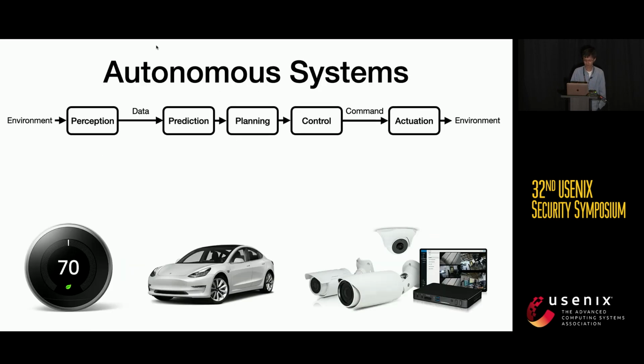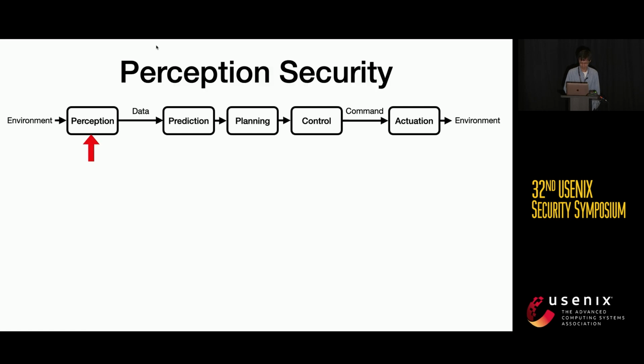Autonomous systems have some examples, right? A thermostat can be an autonomous system. An autonomous vehicle can be an autonomous system, of course, and surveillance systems. Typically, these systems operate along a decision-making pipeline, where at the beginning we have perception. The perception is the key of this talk today. We focus on the security of perception. In particular, we are interested in those physically realizable perception attacks.